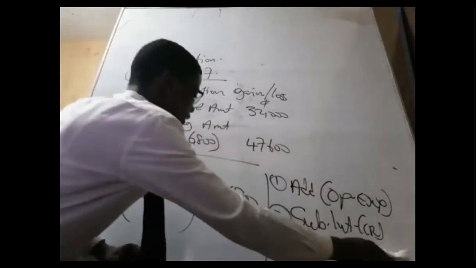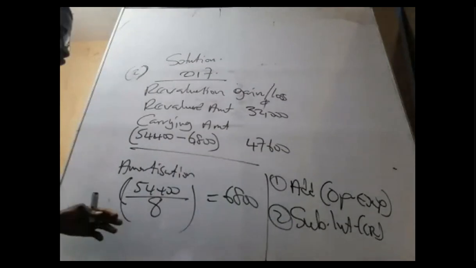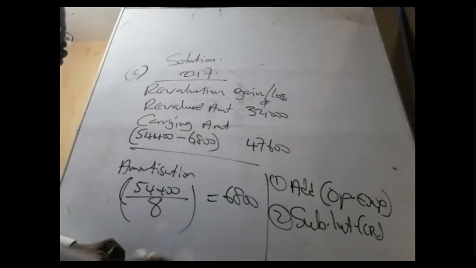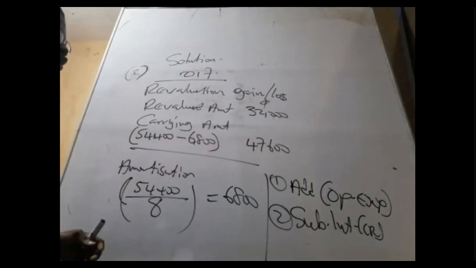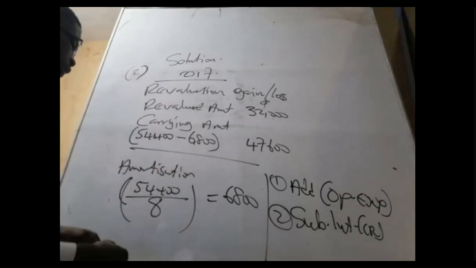All these things, they are workings. However, I can give you shortcuts for you to get this figure so easily. But sometimes you need it, you can't go through the long process.